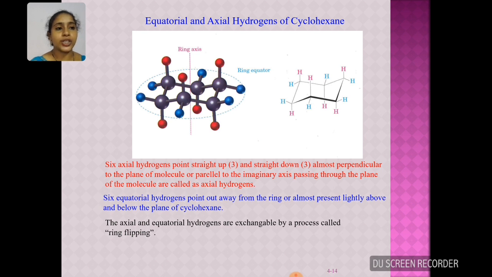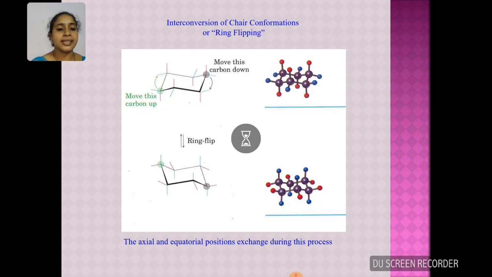Equatorial and axial hydrogens of cyclohexane. Cyclohexane in chair conformation has two types of hydrogen bonds which are pointing either up or down. The red color bonds which are showing 3 up and 3 down are called axial hydrogens. They are almost perpendicular to the plane of the molecule or parallel to the imaginary axis passing through the plane of the molecule. And the blue color bonds are called equatorial bonds, which point away from the ring or are present slightly above or below the plane of the cyclohexane.